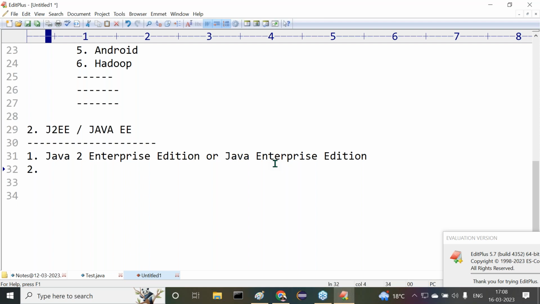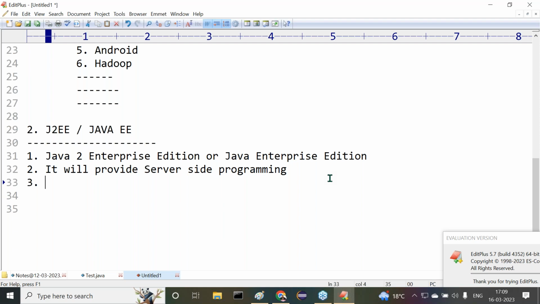J2SE is able to provide only the fundamentals of Java, but J2EE will provide server-side programming. By using the fundamentals of Java, we have prepared standalone applications. By using J2SE, we prepared standalone applications.